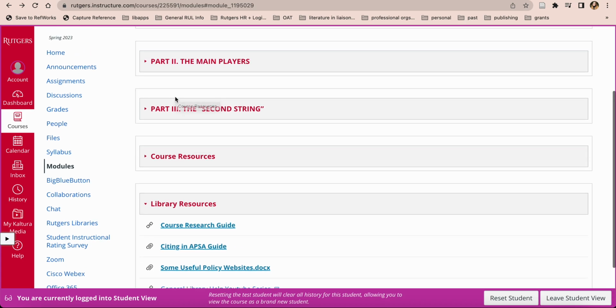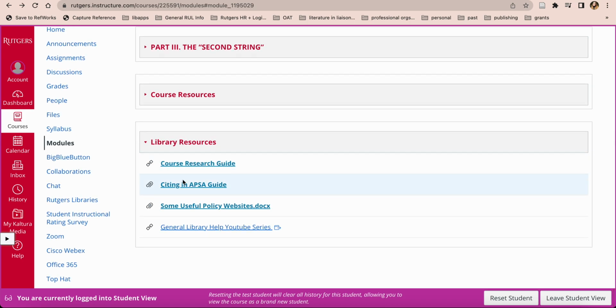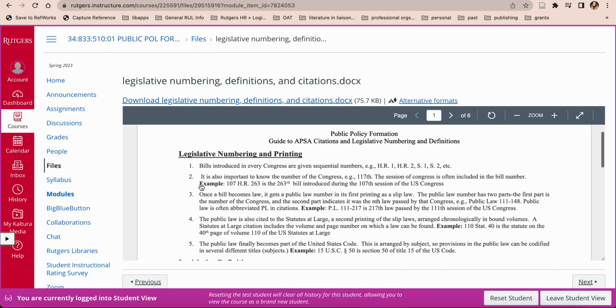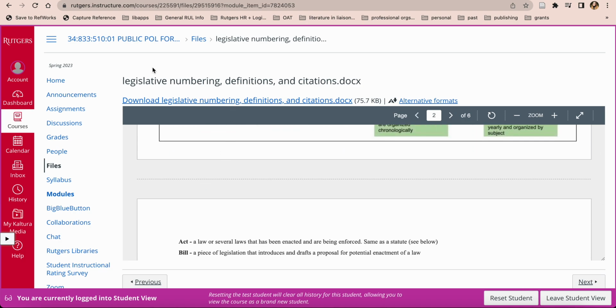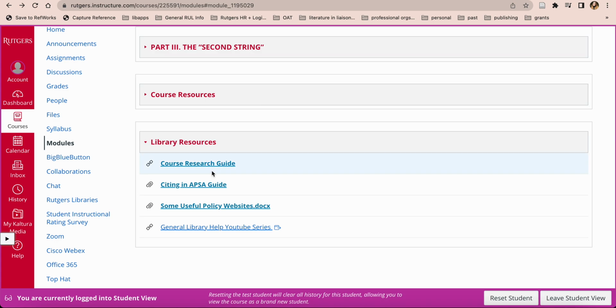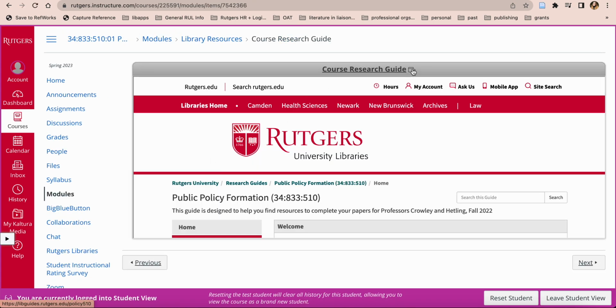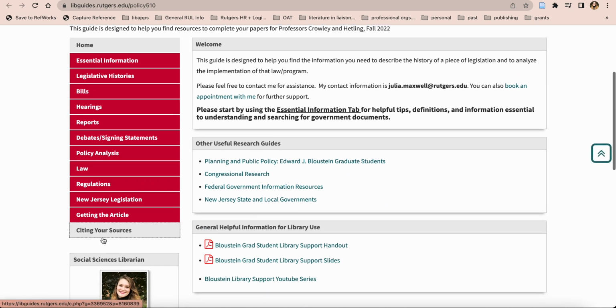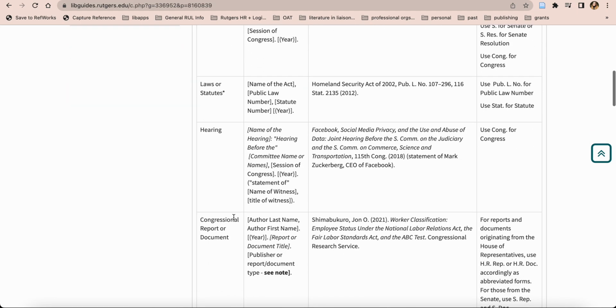So we're here again in your Canvas page, in your library resources module here at the bottom. I've created a handout for you called Citing in APSA. If you click on it, you'll get a nice little document here. But also in your course research guide, which we showed in the last video, there's a Citing Your Sources tab that has the very same information in it.